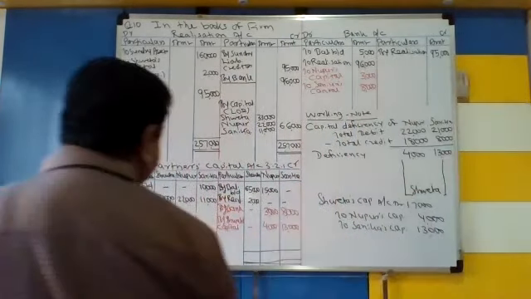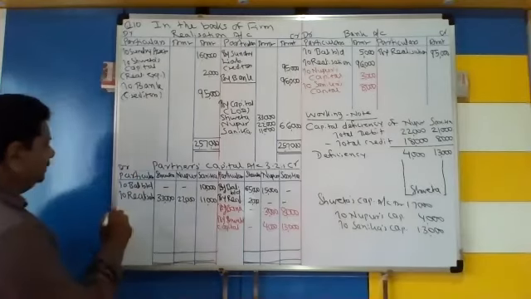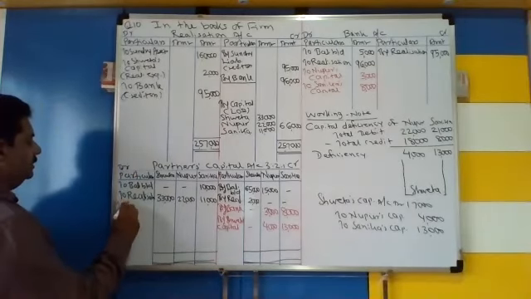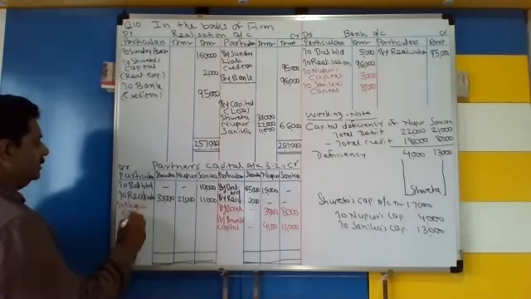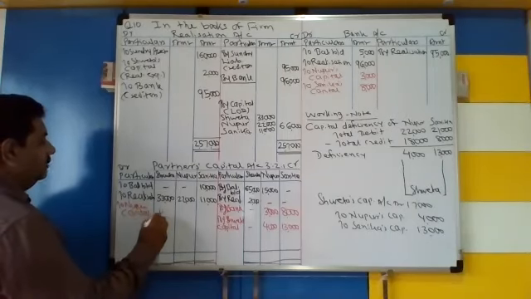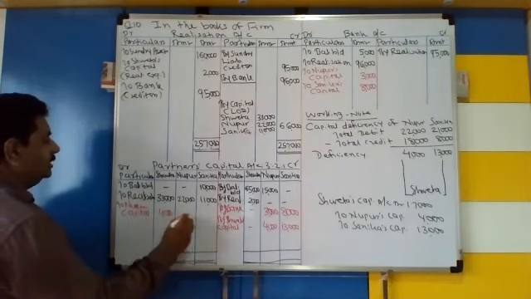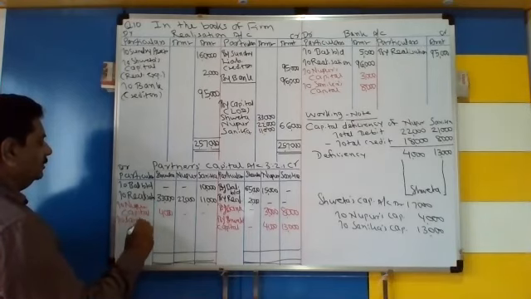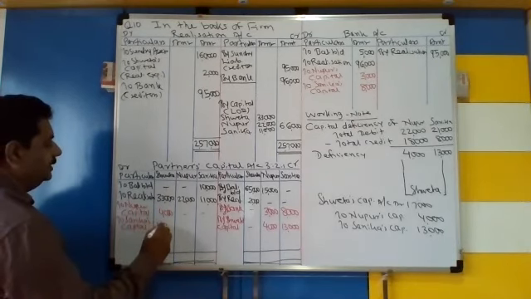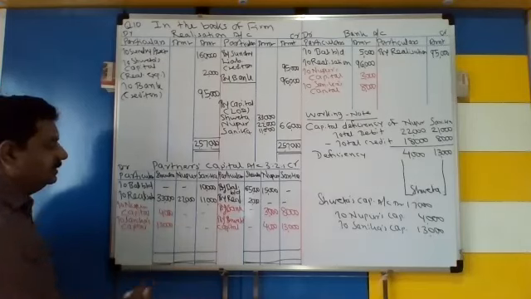Nupur में आएगा 4,000, Sanika के लिए 13,000. And here to Nupur's capital amount in the column of Shweta 4,000. Then to Sanika's capital amount in the column of Shweta 13,000.